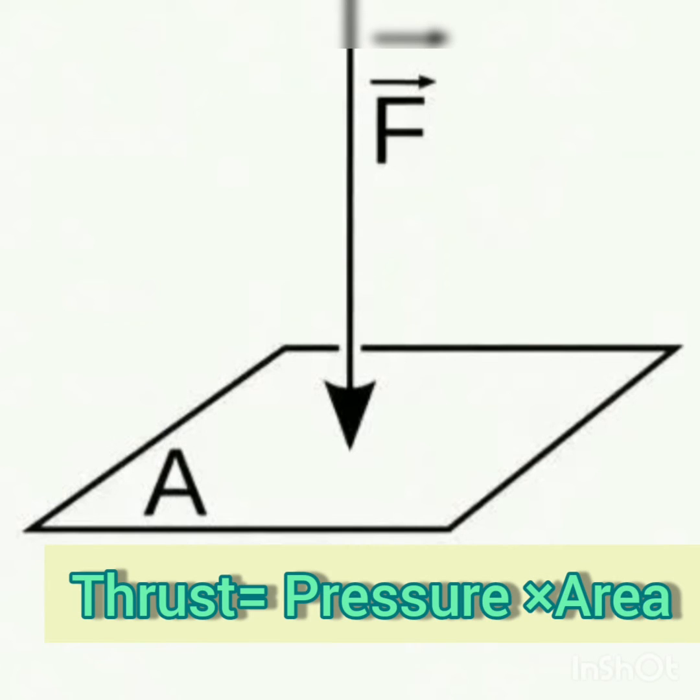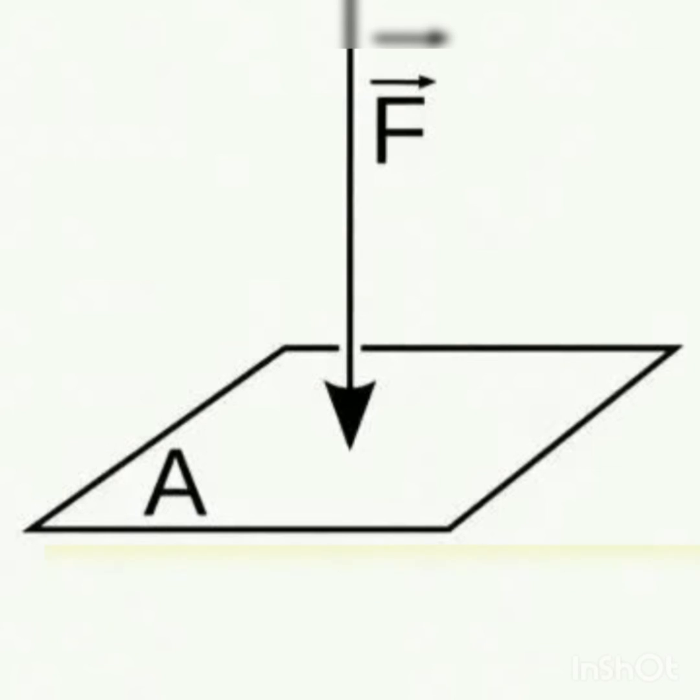Remember, thrust is a vector quantity because it is a force which has magnitude as well as direction. Here the direction of the force is perpendicularly downwards. However, pressure is a scalar quantity. In the SI system, thrust is measured in Newton because force is measured in Newton. And in the CGS system, its unit is dyne.